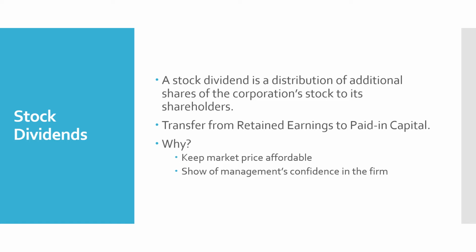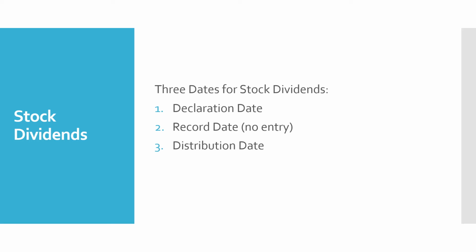A stock dividend can also be something that management offers to show their confidence in the firm if they don't want to distribute a cash dividend because they want to reinvest the cash in the business. So like cash dividends, there are three important dates for stock dividends. Two of them are the same, the declaration date and the record date, but the final date is referred to as the distribution date for a stock dividend because we're not paying out cash, we're distributing shares of stock.